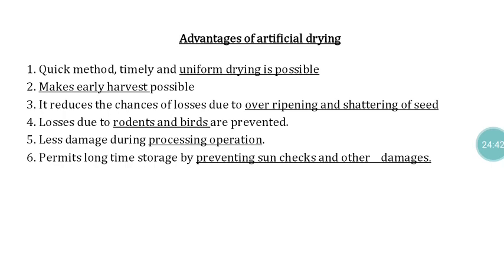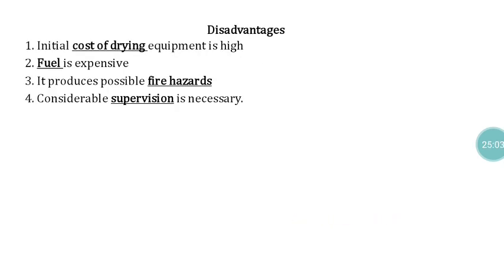Because of that, internal cracks will occur, which creates mechanical damage, mechanical injury to the seeds. If the seeds are mechanically injured, they are not able to produce normal seedlings in the germination test, and automatically those seeds are considered non-viable. All those problems we can avoid by drying the seeds in artificial dryers.